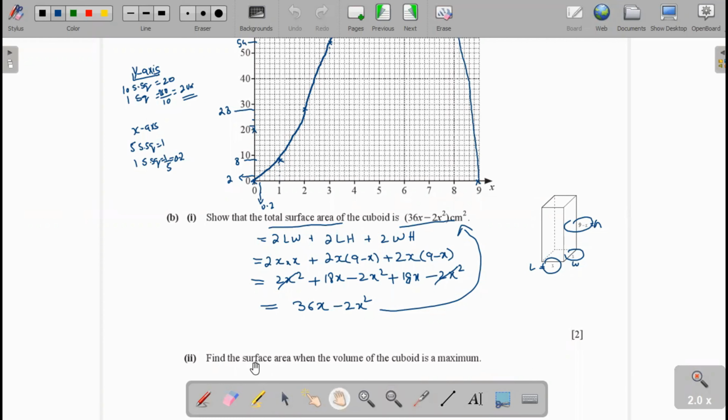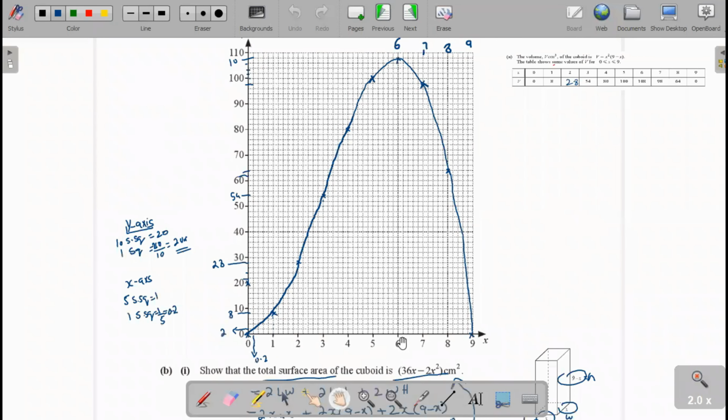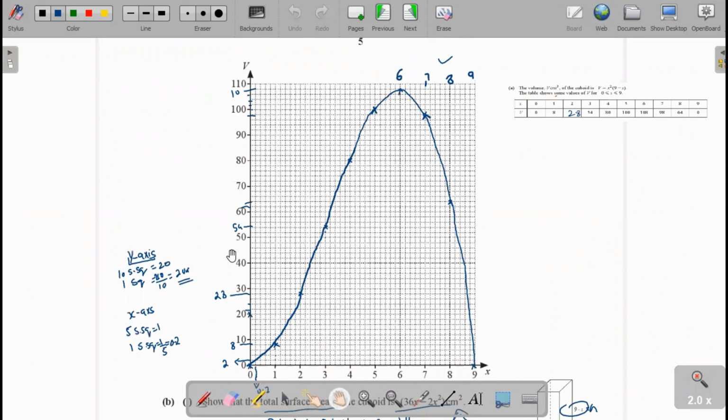Now, when the volume of the cuboid is maximum, we have to find the surface area. You see in the graph, these are the volume values.